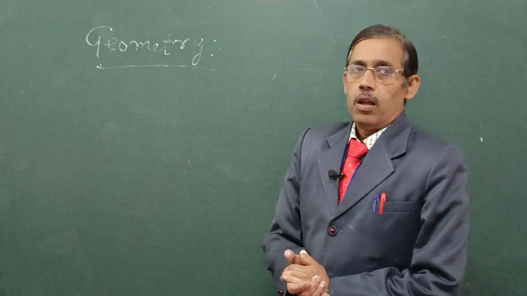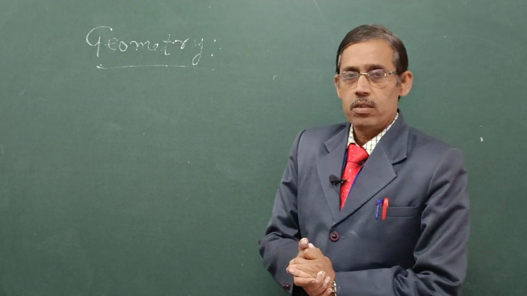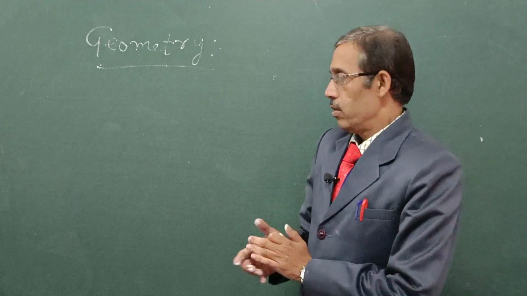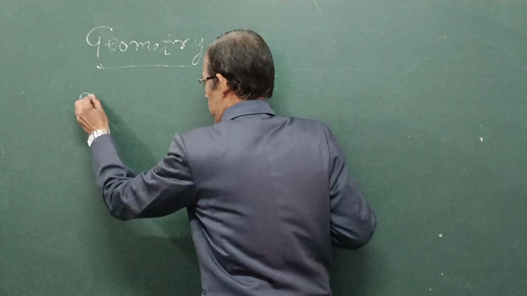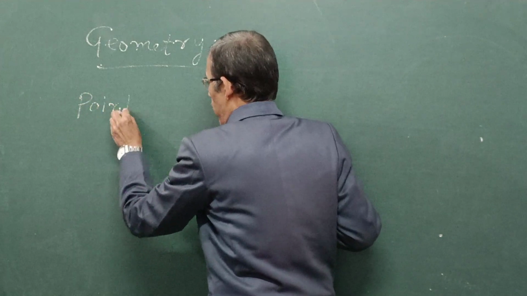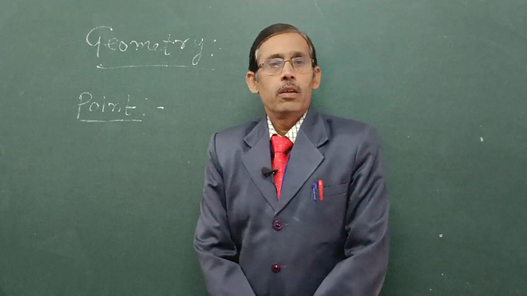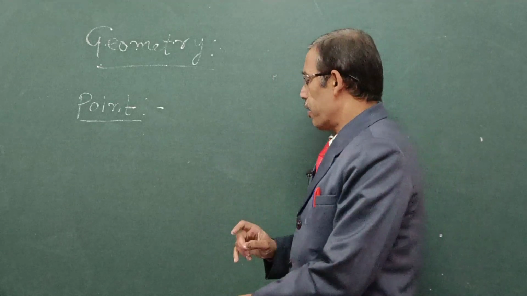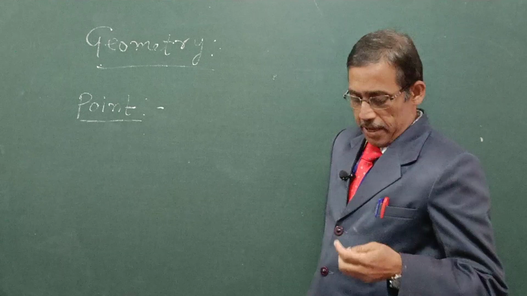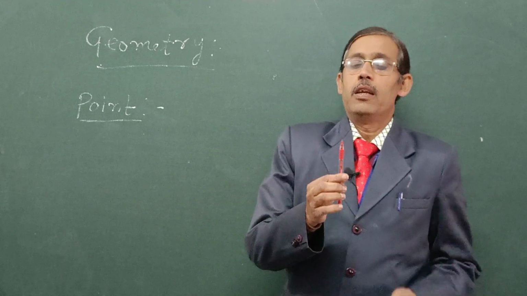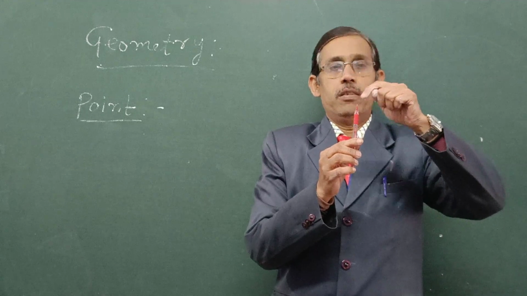Now, I will discuss some basic geometrical concepts. Point. First of all, I want to tell about point. A dot made by the tip of a pencil. Suppose this is a pencil, this is called the tip of the pencil.